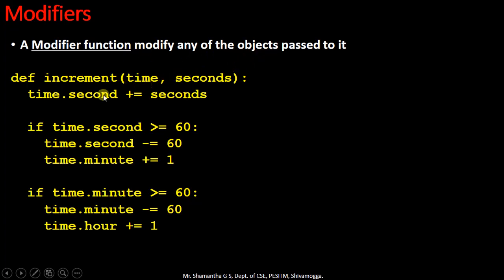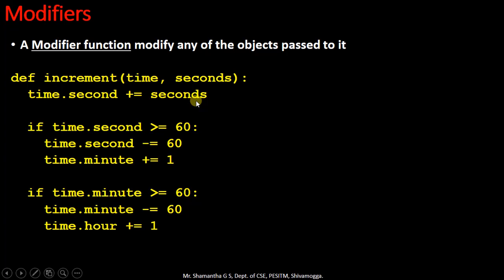For example, we shall see this code snippet. So this is the function for increment. It takes two parameters. One is the time. Time is the object that is sent by the main function, and the number of seconds. The overall idea of this code snippet is to add seconds to the second attribute of this time object. Time dot second is being added with the seconds.